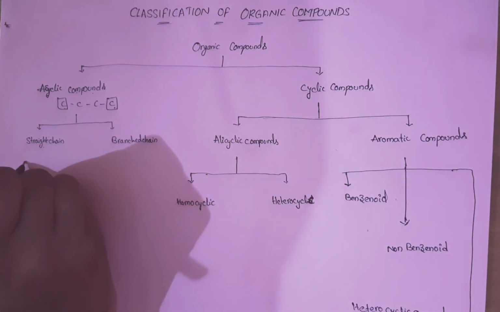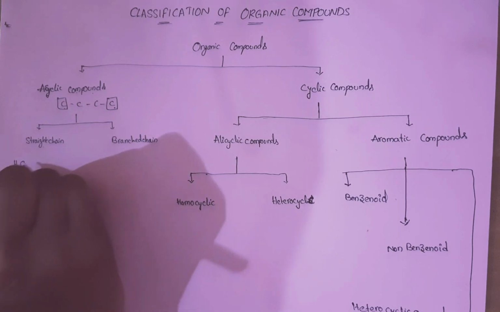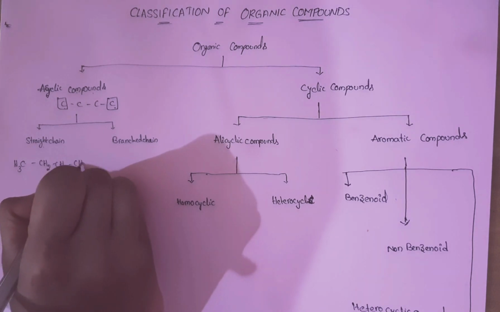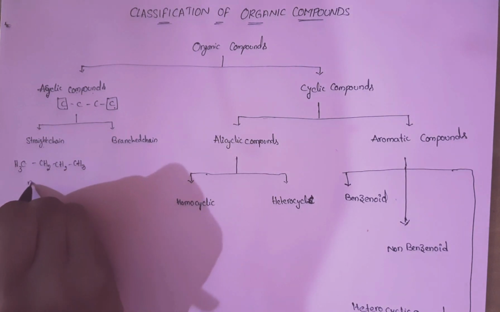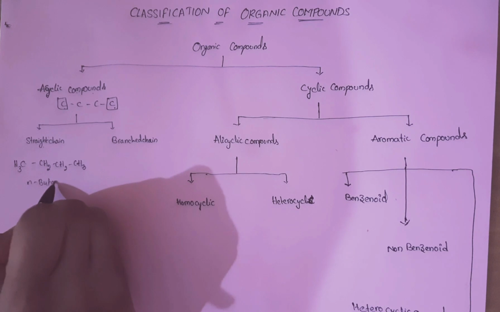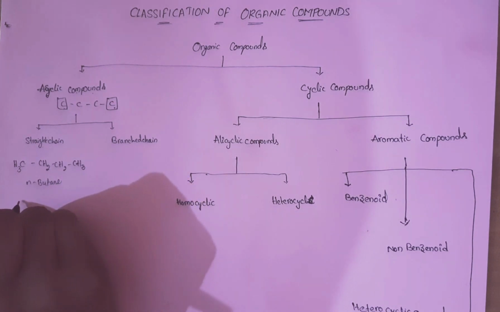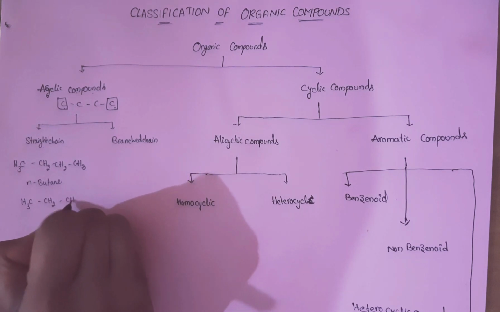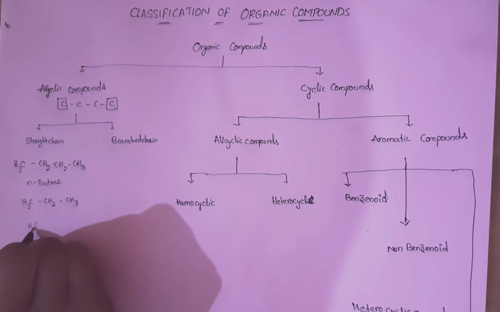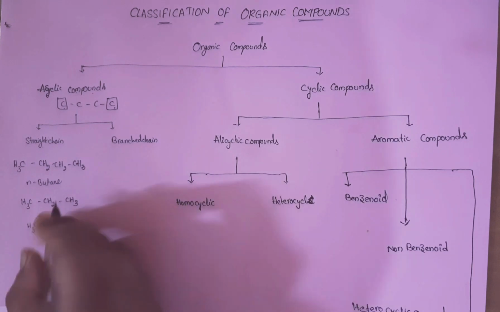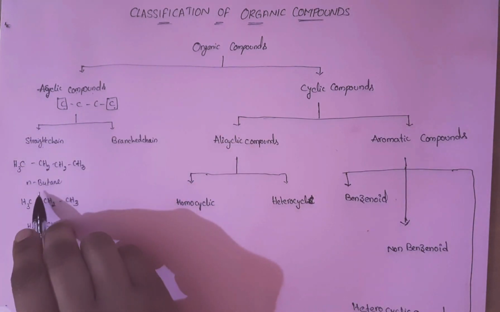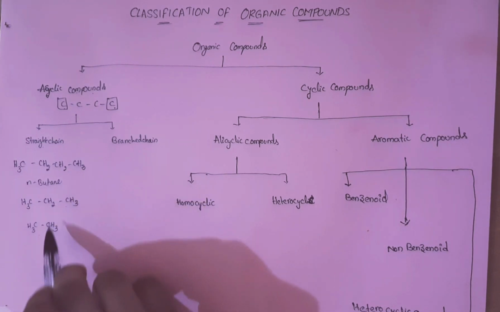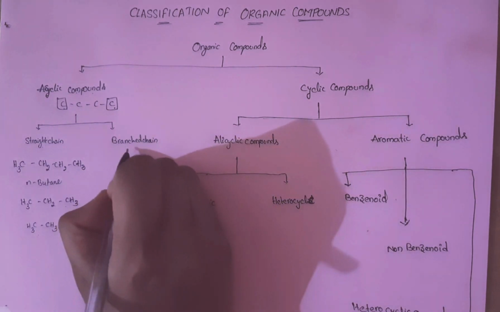For straight chain compounds, an example is butane, or propane, ethane, etc. These are all continuous chains. There are no branches. Straight chain compounds, for example, butane, propane, ethane, and so on.